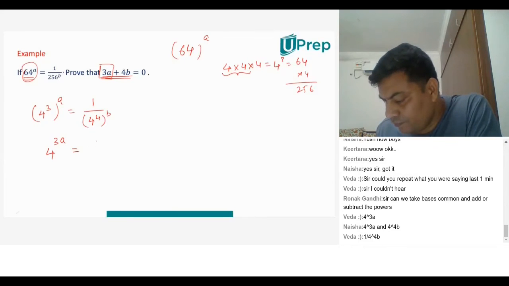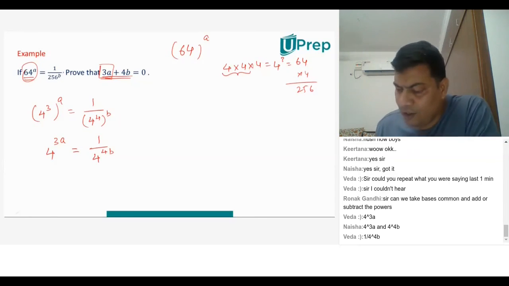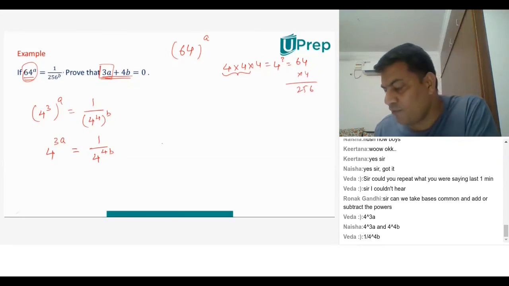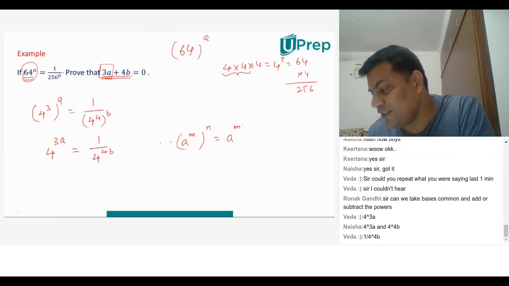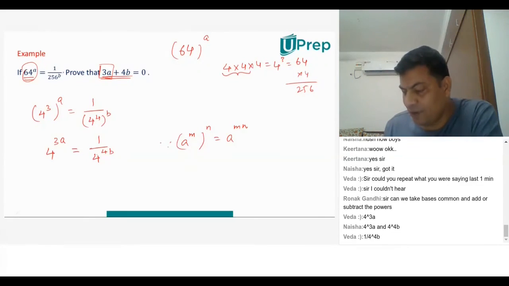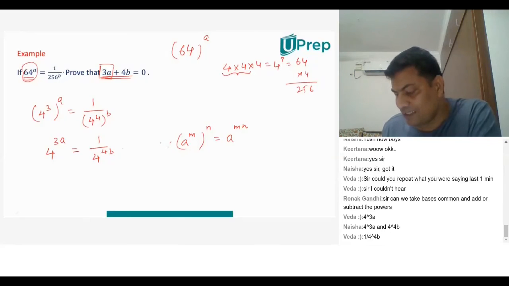4 to the power of minus 4b. Okay, let me do one step for everyone. 4 to the power of, now tell me this step. 4 to the power of 4b. Very good. Because here, a to the power of m whole to the power of n is nothing but a power mn. That's the formula that we are using in this step. From here to here, we are using that step.